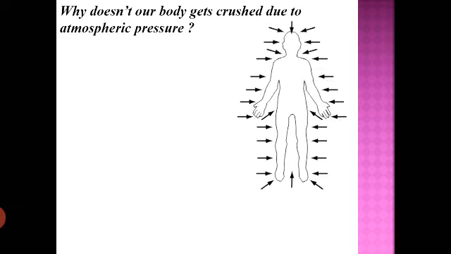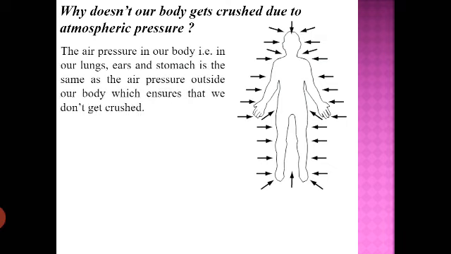If the pressure is acting on each and every part of your body, our body should be crushed by the high pressure of the atmosphere, but it's not happening. So very first you can read out the answer. The air pressure in our body, that is in our lungs, ears and stomach, is the same as the air pressure outside our body, which ensures that we don't get crushed. So the external pressure, that is the pressure of the atmosphere, and the internal pressure within your body are the same.